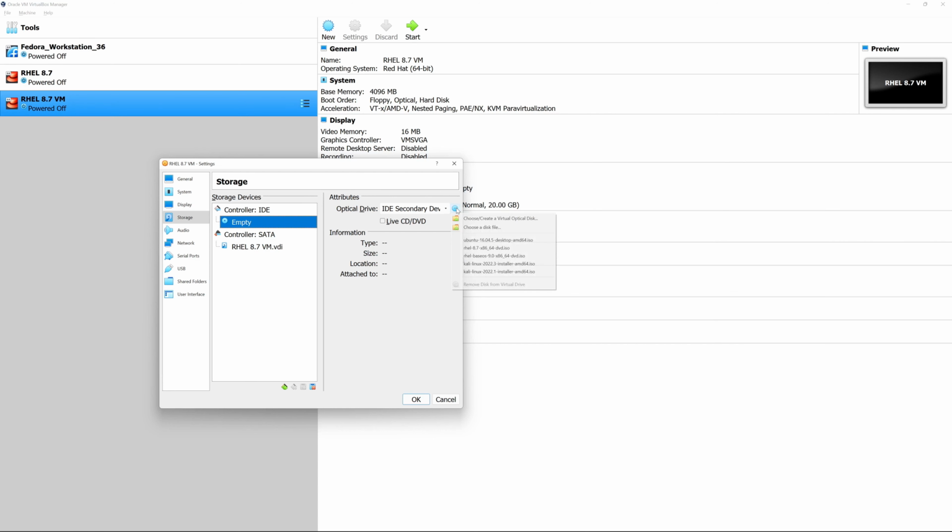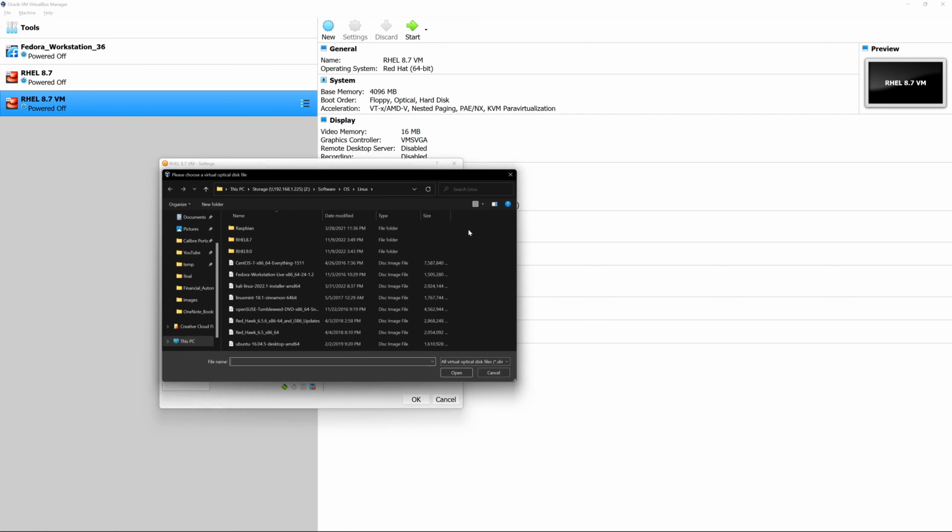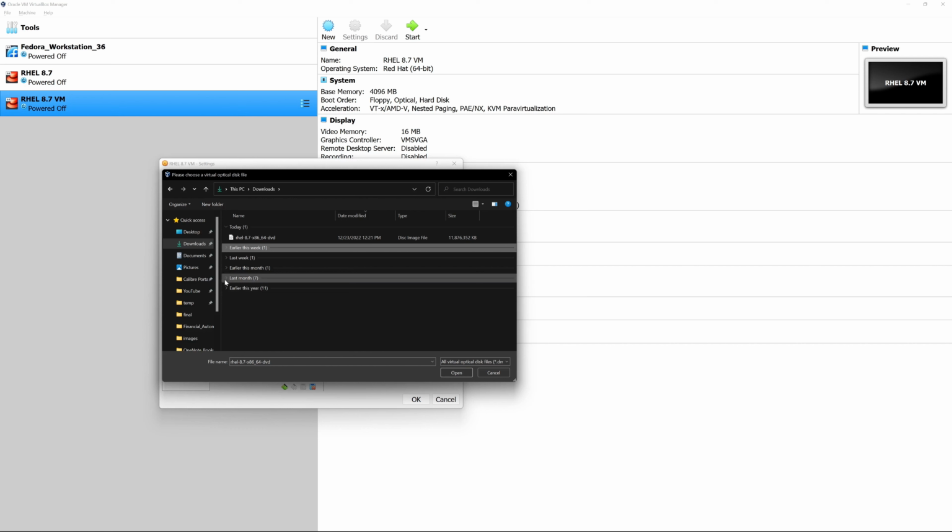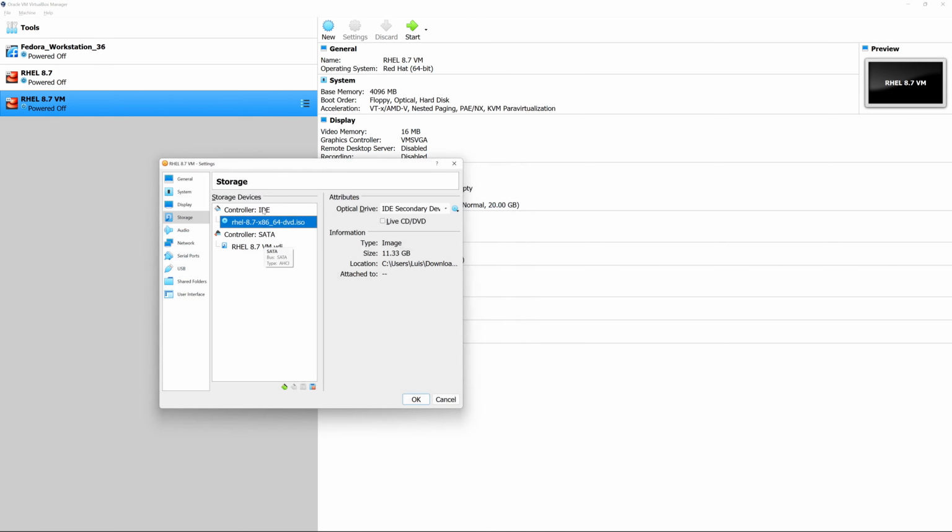So we're going to go ahead and click this little CD option here. Once we click the disk icon, we're going to go to the option that says choose a disk file, and remember, we're going to head over to the location where you stored the RHEL 8.7 DVD disk, and in our case we had left it under the downloads directory. So here it is, and we're going to make sure that we double click it in order to mount it, and that concludes this section for the storage.